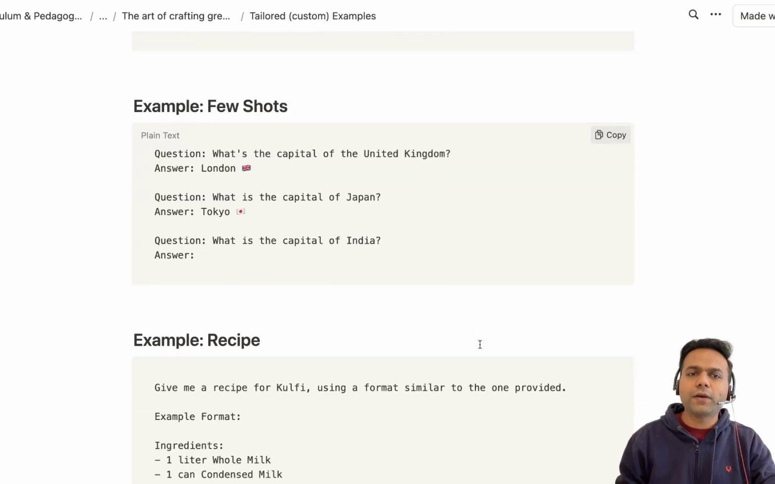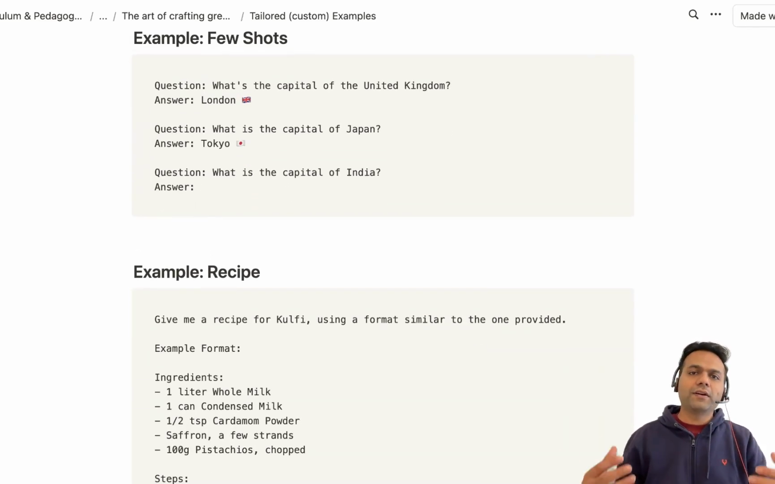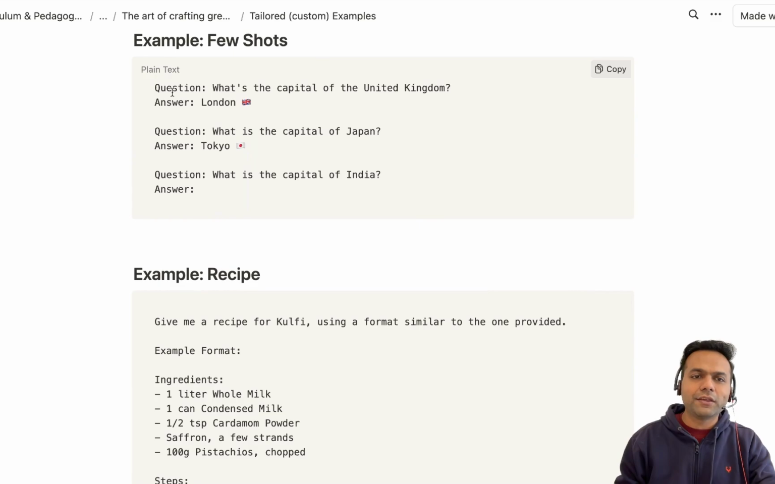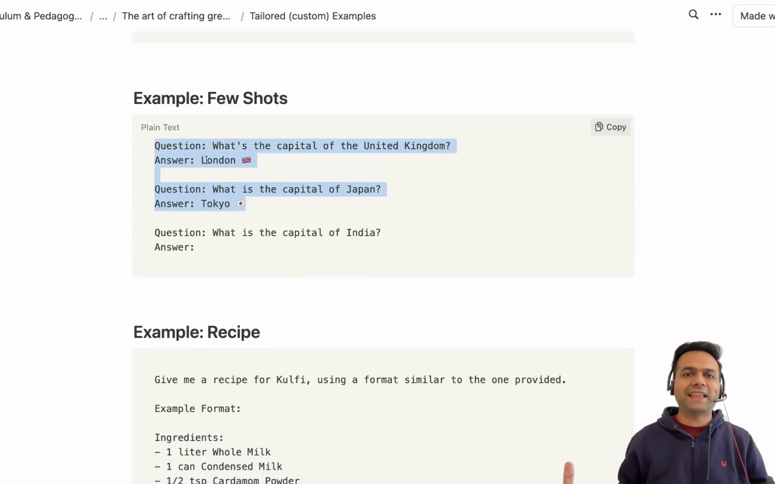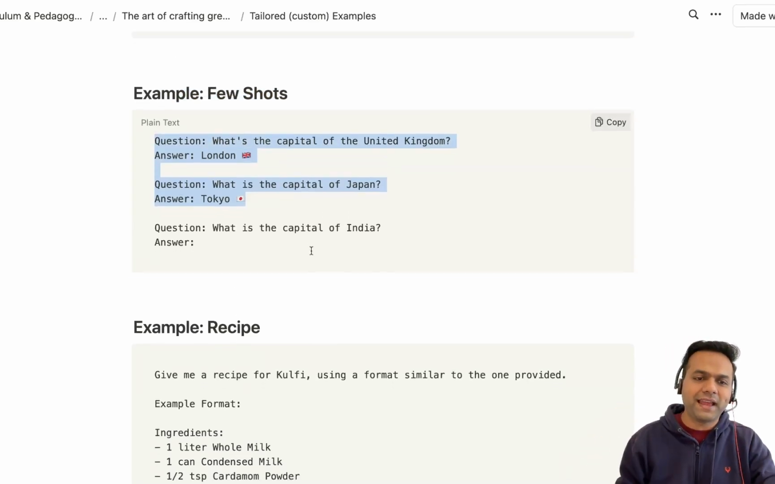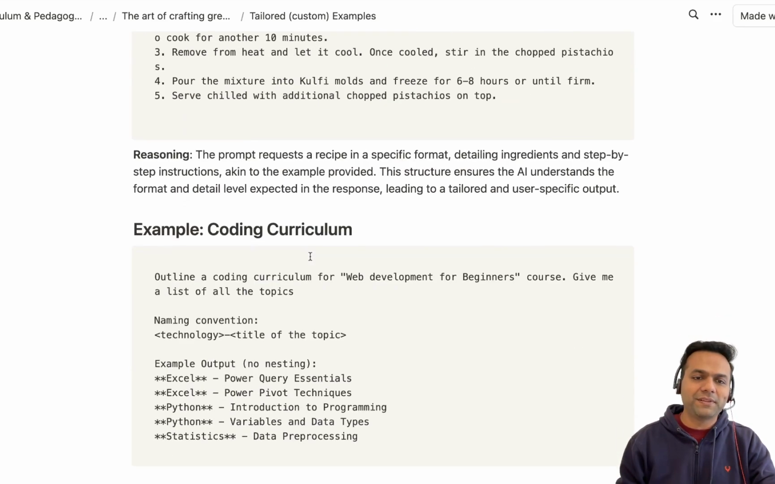One very nice way of using custom examples is that you are giving AI a question and you're giving it an answer in a very specific format. So you're giving the name of the capital plus the flag of the country. Question, name, flag. And then you ask your question and wait for its answer. Again, we have given it custom examples and it will try to maintain that. It will try to learn from that as much as possible.